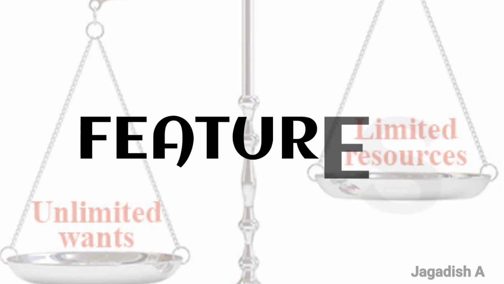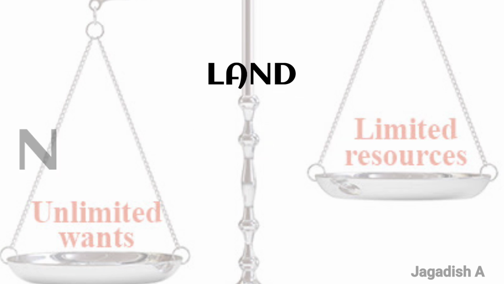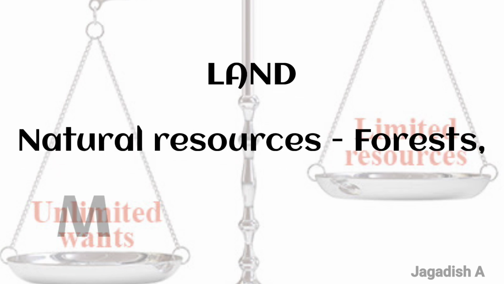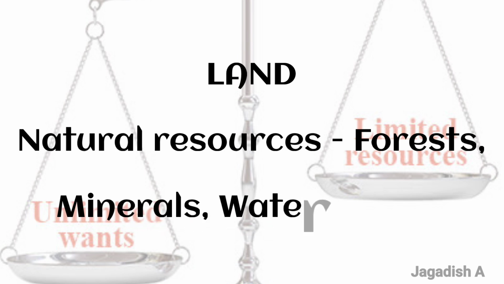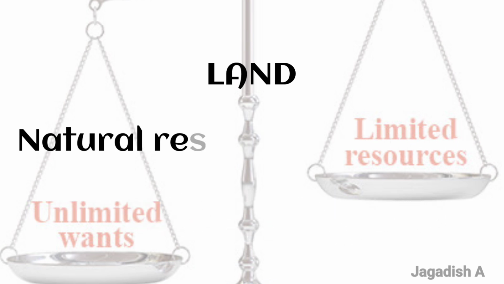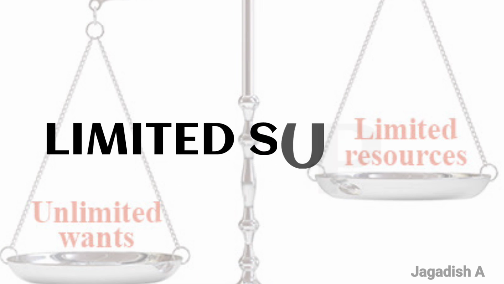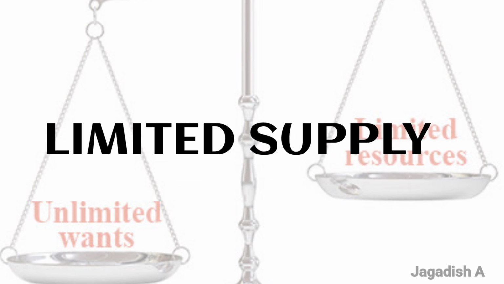Features of factors of production. Land. It is a natural resource. It includes all natural resources, forests, minerals, water bodies that are used in production. They are limited in supply. The supply of land is fixed and cannot be increased by human effort.